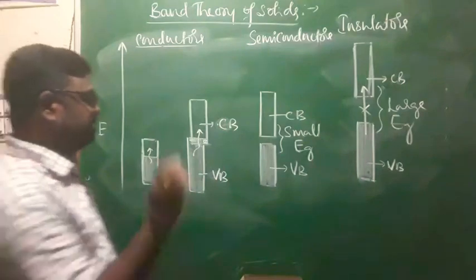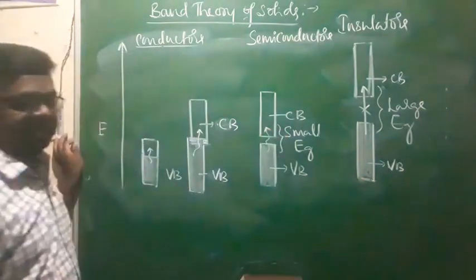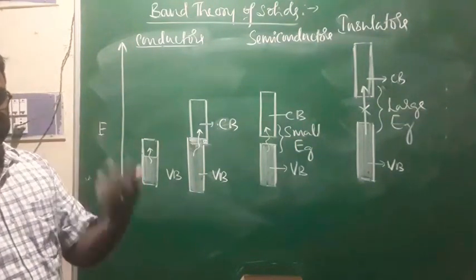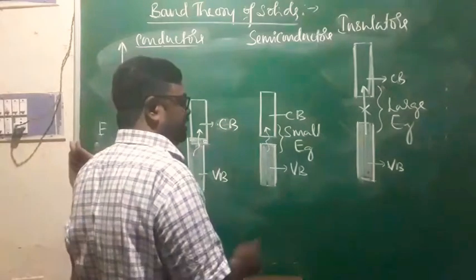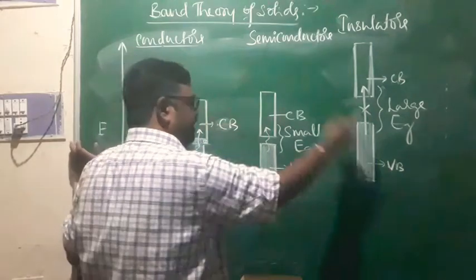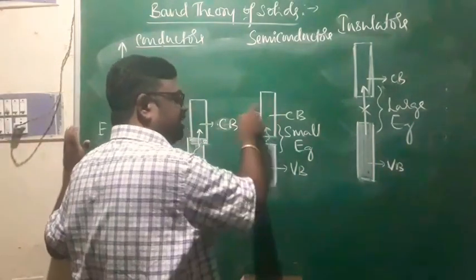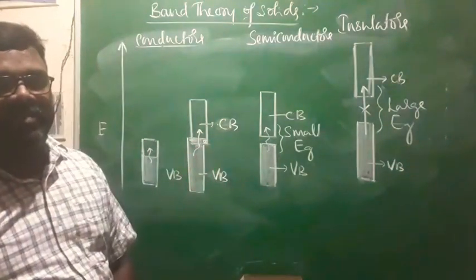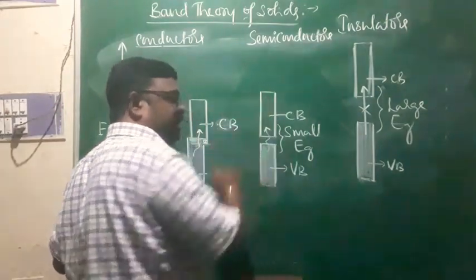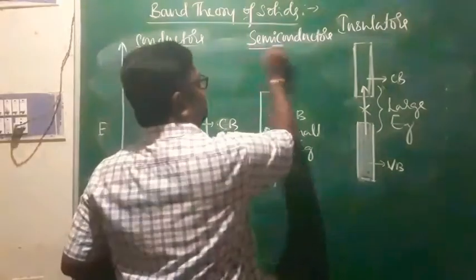Because of that, even at room temperature, electrons can enter the conduction band and get free space for movement in the presence of an electric field. So the electrical properties of semiconductors are in between those of conductors and insulators. When the temperature is raised, more electrons jump into the conduction band, and thereby electrical conductivity increases.